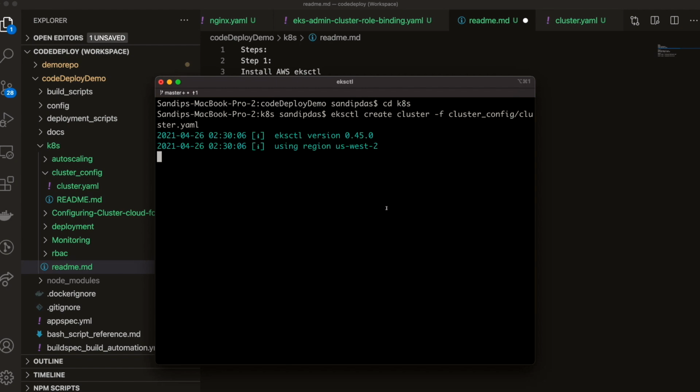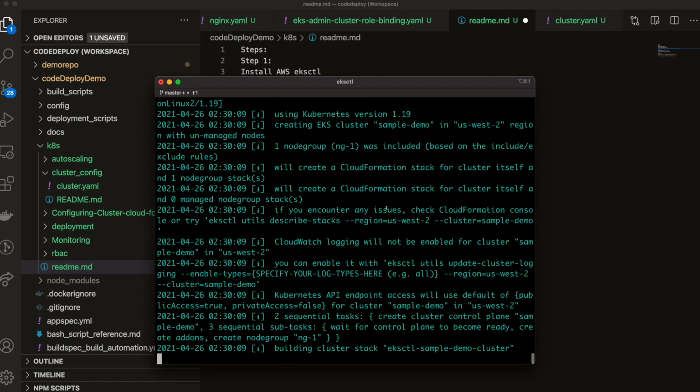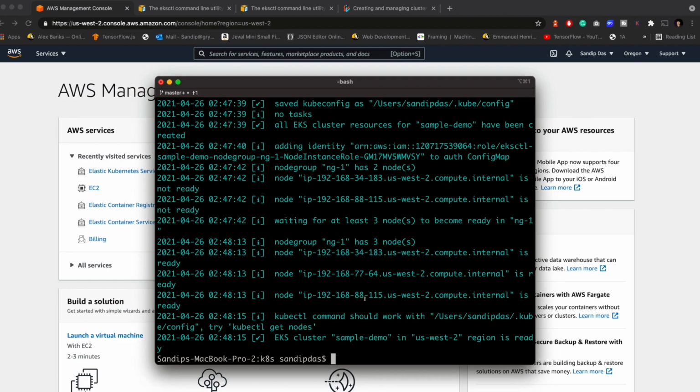It will take, I think, a few minutes. Let's wait for that. Okay, now we have here the EKS cluster sample demo. There is a cluster name in US West 2. The region is ready. That means we have all the nodes ready.